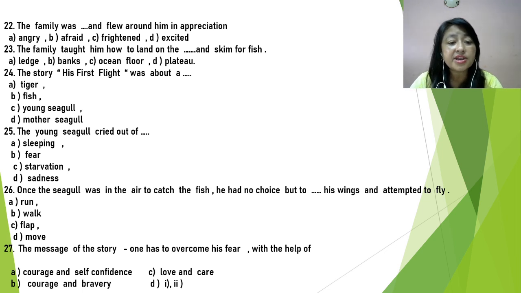The young seagull cried out of sleeping, fear, starvation, or sadness. The young seagull cried out of starvation.